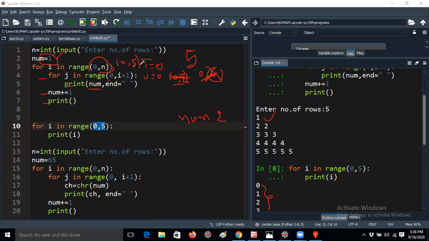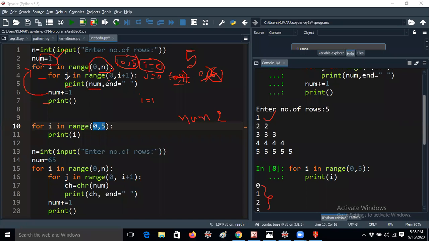Now the i value will be incremented. In the previous line it was taken as i equal to 0, right? Whenever it enters after number plus equal to 1, now the i value becomes 1. You should understand this. So the i value is 1, and now the loop will start from 1 to 5, right? That is called 1 comma 5. Just understand 0 comma 5 like that: you just trace from 0 to 5. That means I will take 0 1 2 3 4. You should understand it like that, then only will you know better.